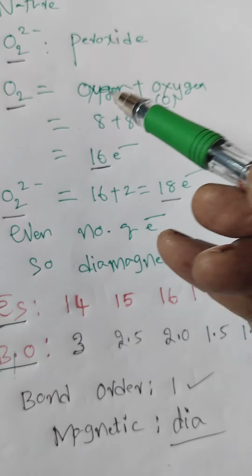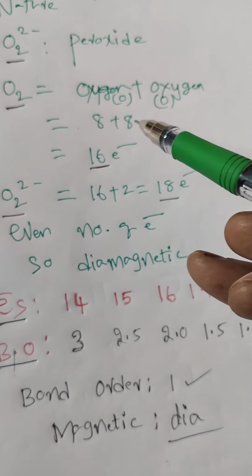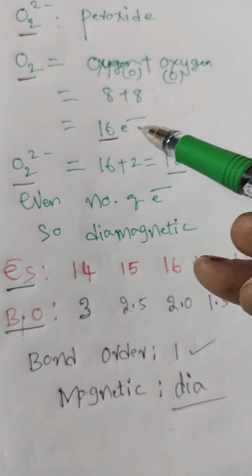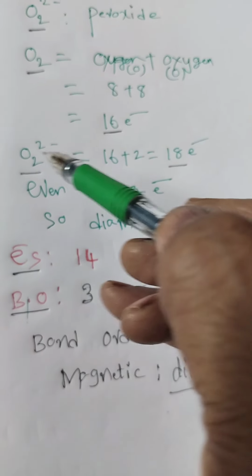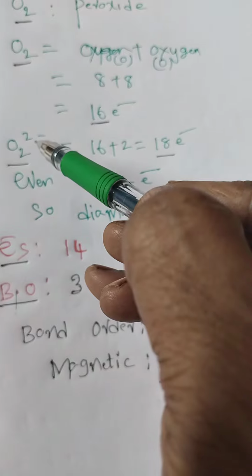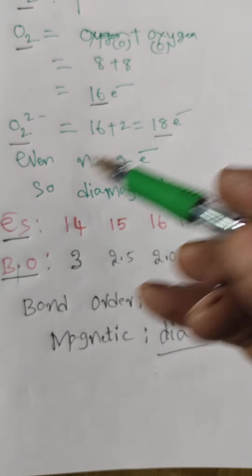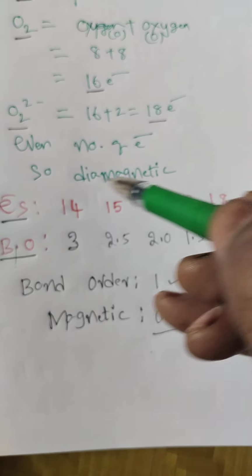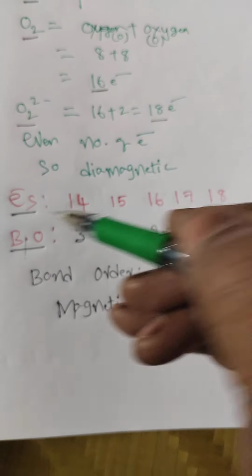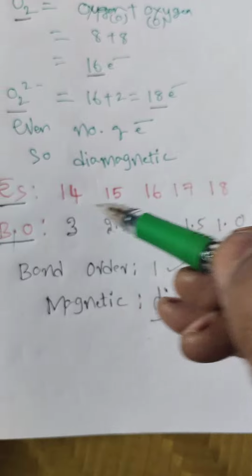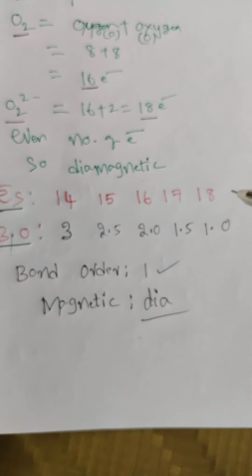Here, for O2, oxygen's atomic number is 8, plus 8, total 16 electrons are there. For O2²⁻, they asked, you add 2 electrons, 16 plus 2 for the negative charge, so 18 electrons, an even number of electrons, so it shows diamagnetic nature. Electrons to bond order: 14, 15, 16, 17, 18 electrons, then what